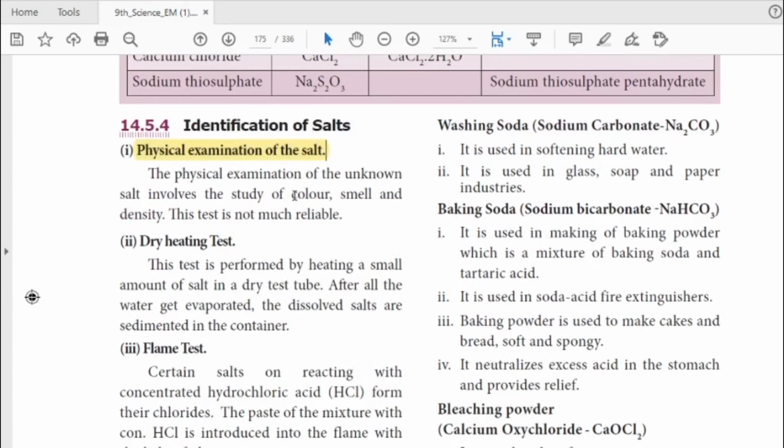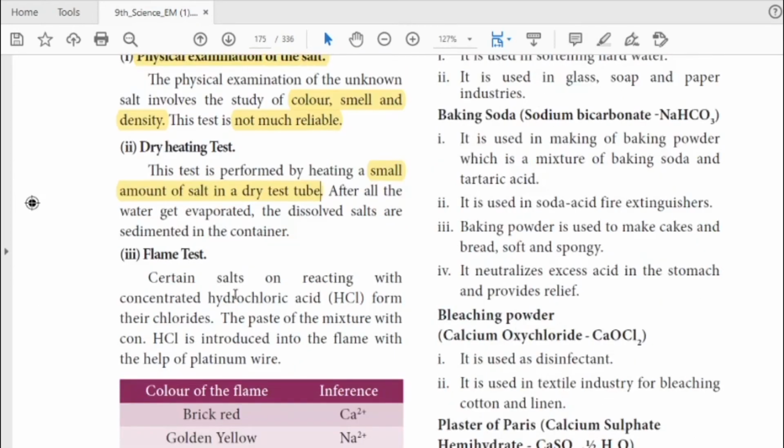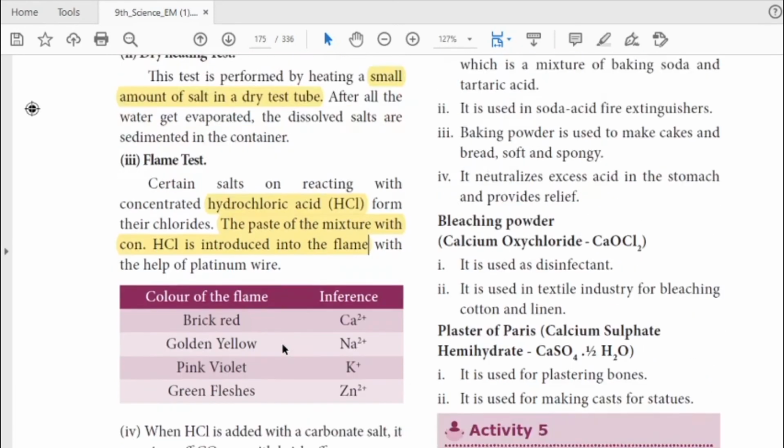Based on color, smell and density we can classify, and it is not a very reliable method. Dry heating is taking a small amount of salt and heating it in a dry test tube. The water molecules come out and we get sedimentation in the container. With the help of this we can find out the salt. Flame test: mix the salt with concentrated hydrochloric acid, and the paste of the mixture is introduced into a flame. Depending upon the color of the flame we can classify them.